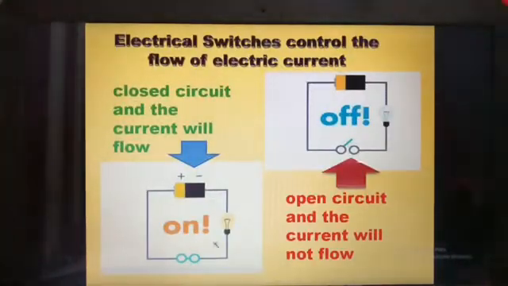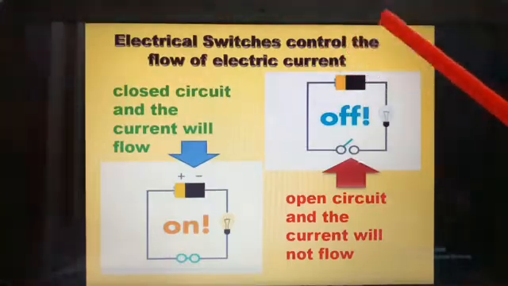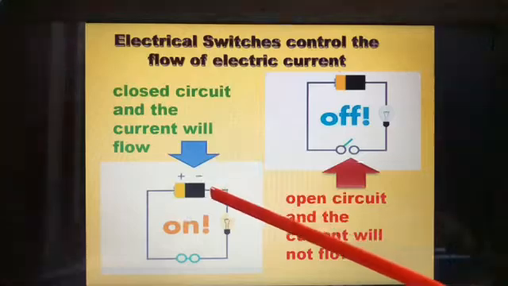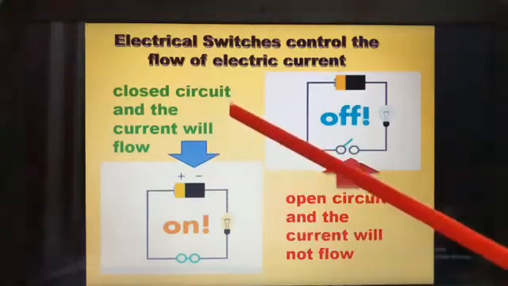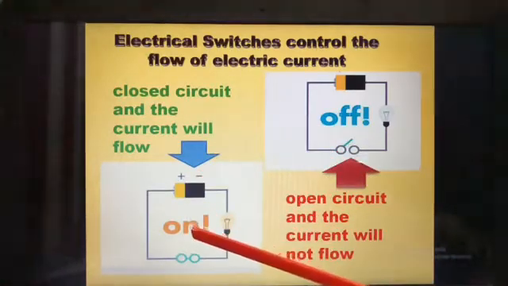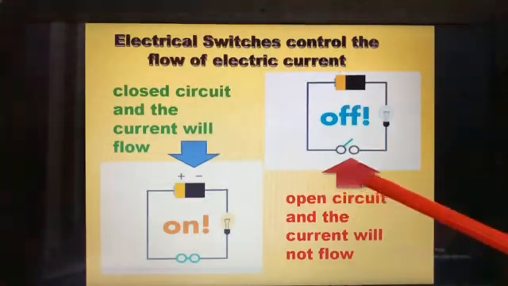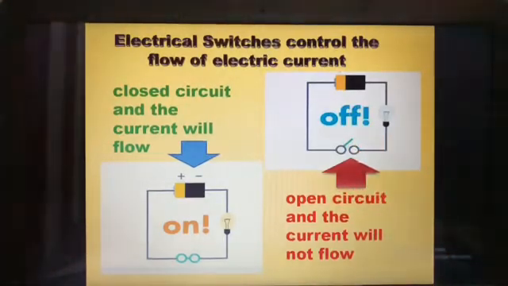Electrical switches control the flow of electric current. So here, closed circuit and the current will flow. Already I showed you, closed circuit means the current will flow. Off, here there is a gap between. So open circuit means the current will not flow. So these electrical switches control the flow of current.